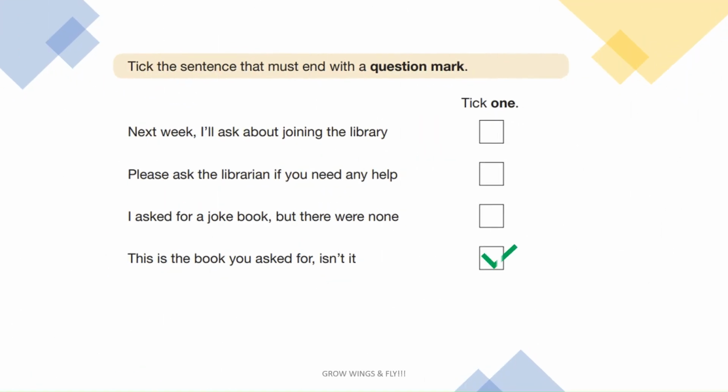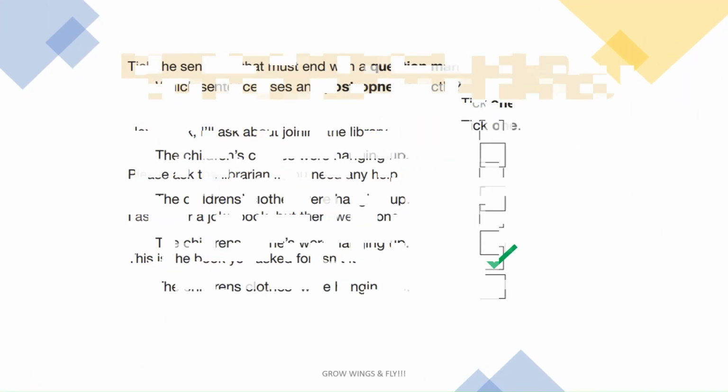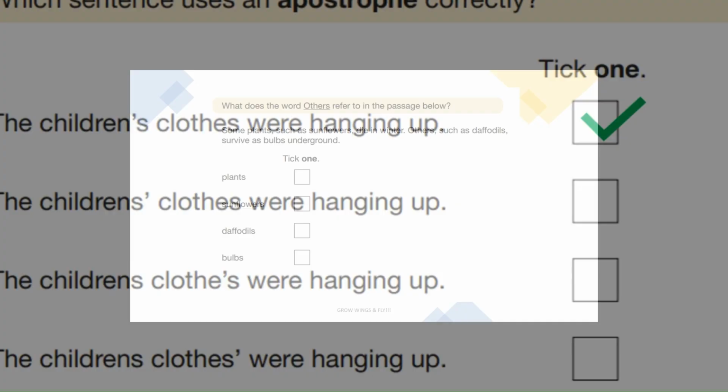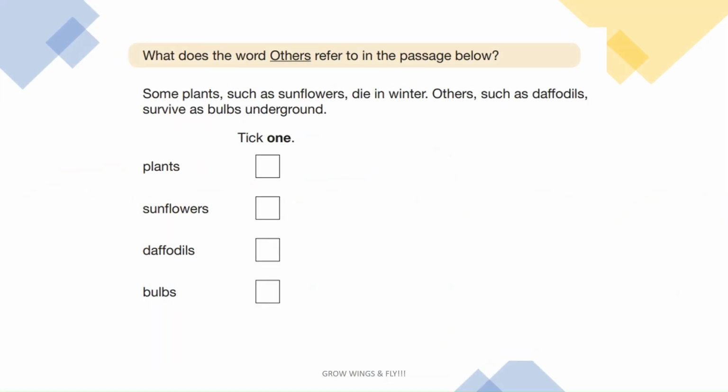The fourth one. Children is the plural form of the word child. Children's with an apostrophe s will show that they possess something. In this case, they are close. We are talking about some plants here. It is a very generic statement and therefore, when we talk about others, we are still talking about plants.